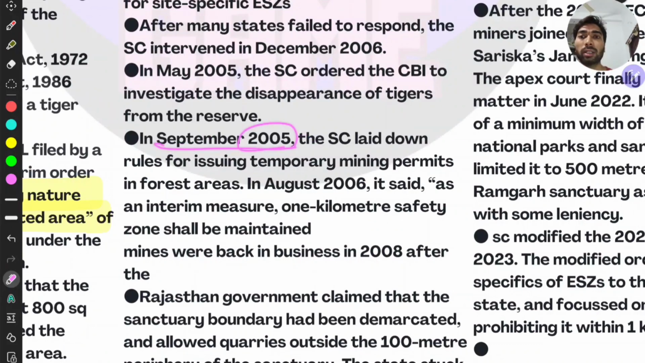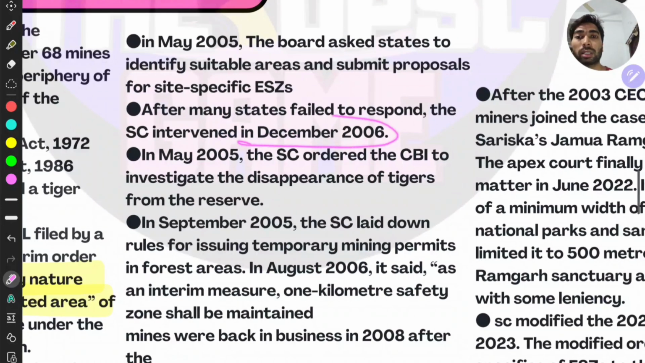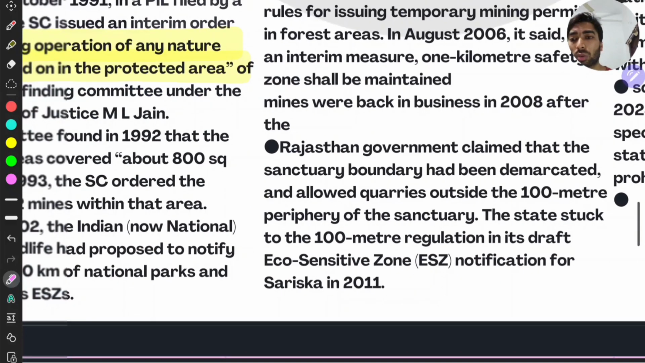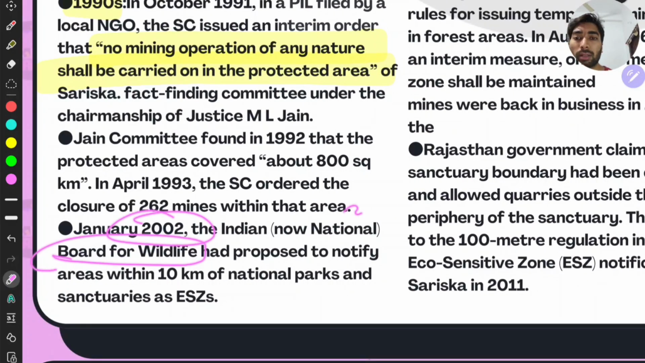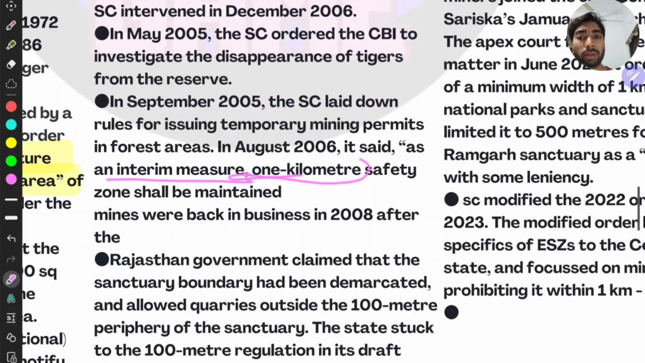Then in September 2005, the Supreme Court laid the rules for issuing temporary mining permits in forest areas. In August 2006, three months before December, it said as an interim measure, a 1 kilometer safety zone shall be maintained. In 2002, the Board of Wildlife had said 10 kilometers, but as an interim measure, 1 kilometer was proposed by the Supreme Court. Then after 2008, the mines were back in business.